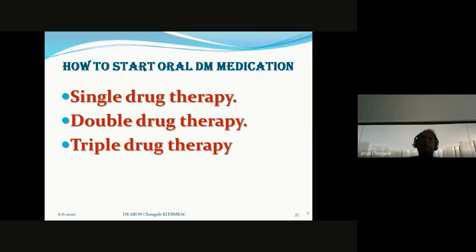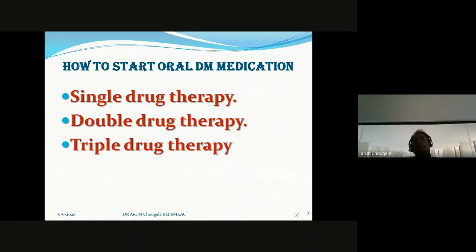we go on increasing the dosage of that double drug therapy. Still if sugar is not under control, then we think that there is a resistance pathology. Because we are working on utilization and we are working on low production, and these two are not working properly, the third pathology is resistance pathology. At that time, we are adding glitazones. That's why glycipase